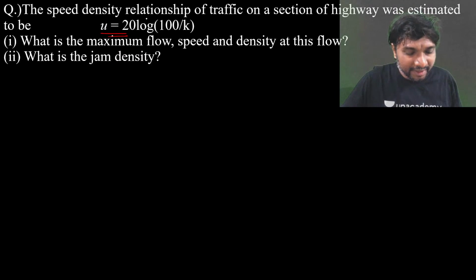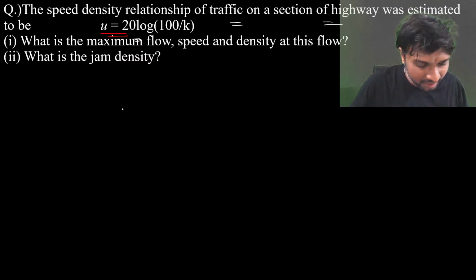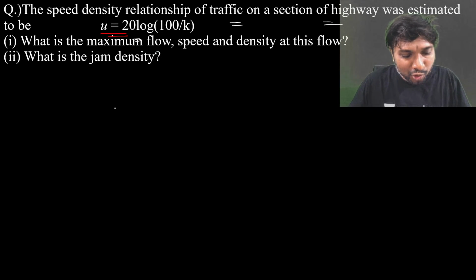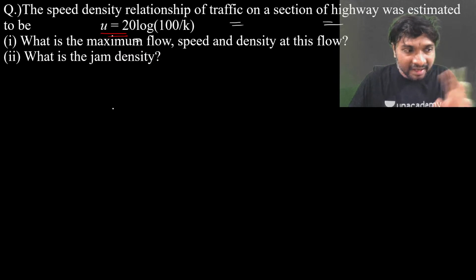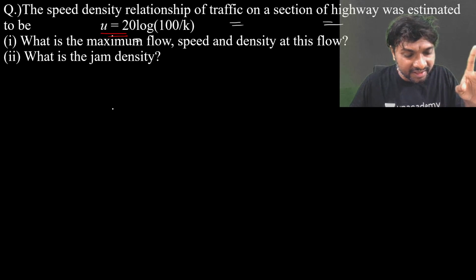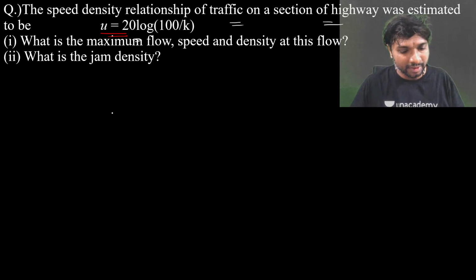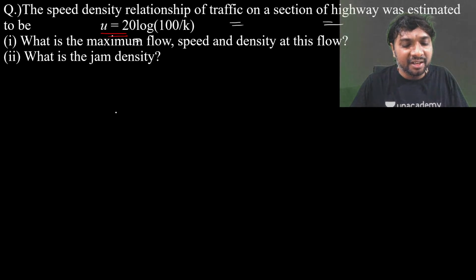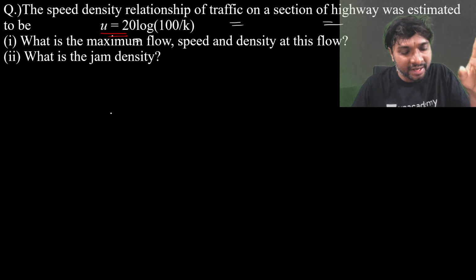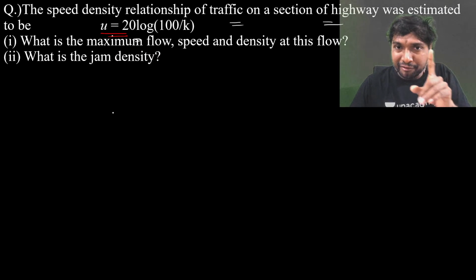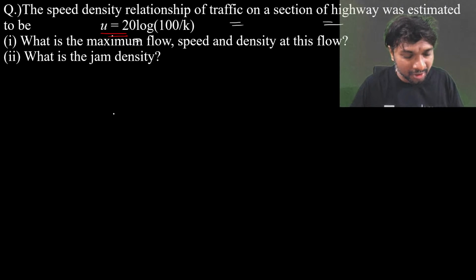Right. So the speed density relationship of a traffic on a section of highway was established as. No, they won't be asking, right? In ESC examination, Underwood model and logarithmic model will never be asked, because that is not there in the syllabus. In ESC, only the linear model will be asked. Green shield model will be asked, right? Even if nothing is mentioned, we have to use linear model or Greenshields model only. Only for GATE, this Underwood model and exponential model come into picture.